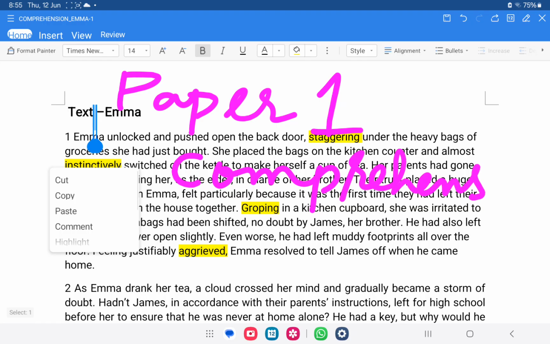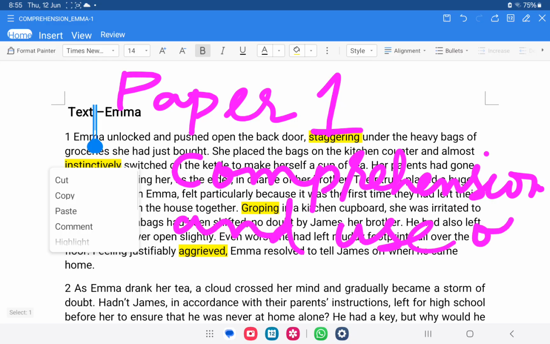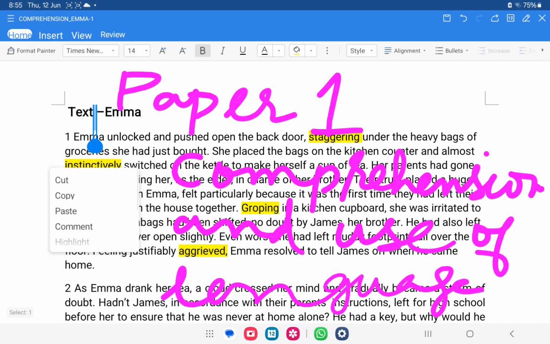This is your question number 1. This comprehension task has 16 marks and this use of language task has 9 marks. This is question number 1 and question number 2 of your paper 1.